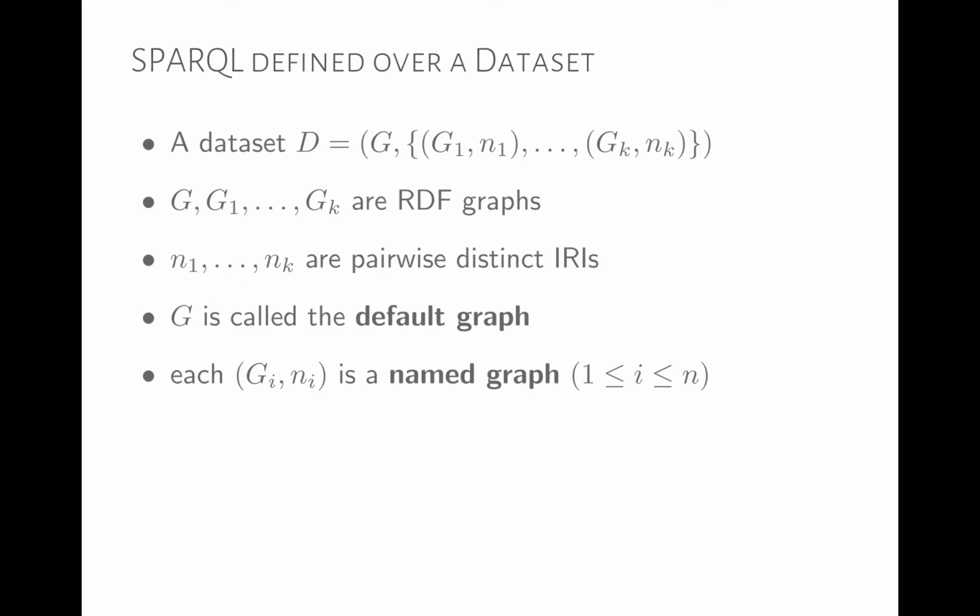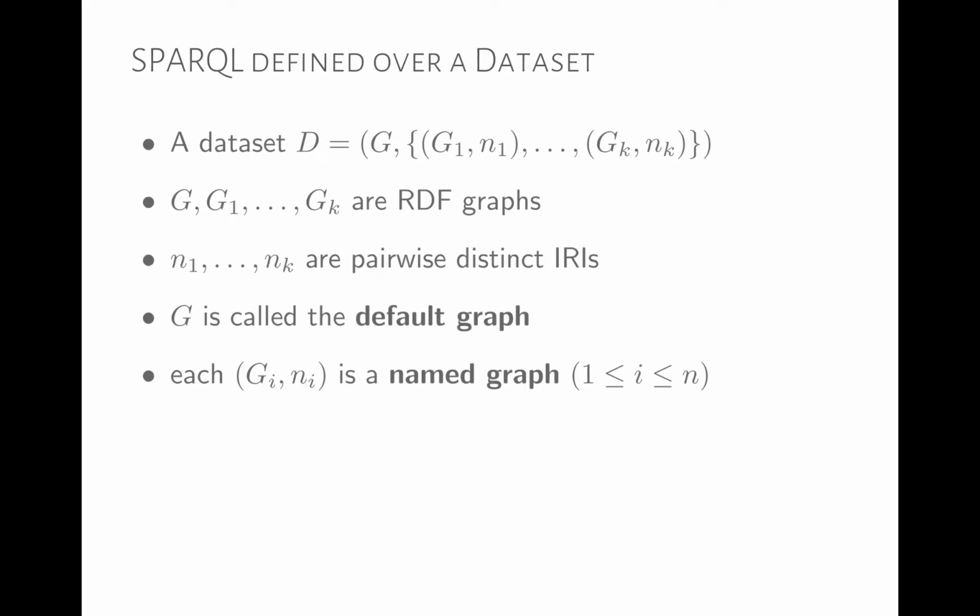So a common use case, as I mentioned, would be to store different graphs from different web pages. If we extract the RDF from a web page, we store that under the name of the web page. Then later, if we wanted to, we could update just that RDF graph for that web page. So datasets allow us to reference different graphs.